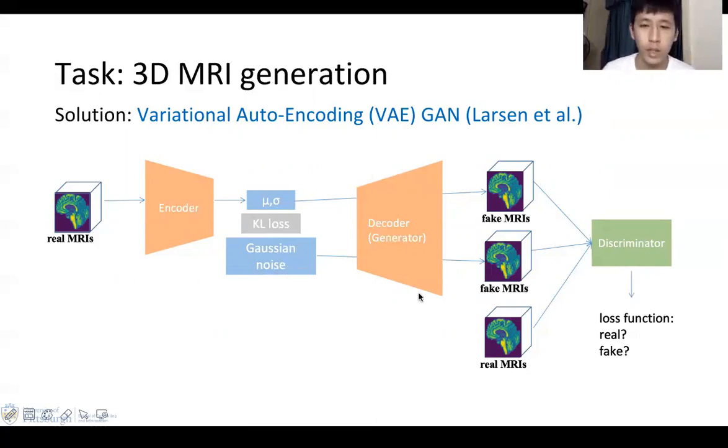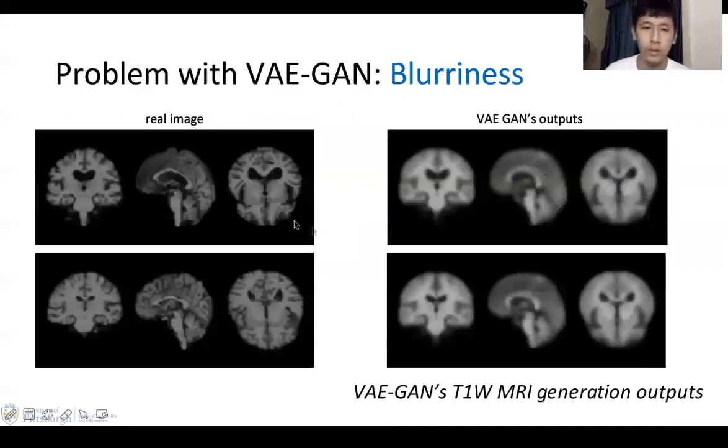That comes with a side effect, unfortunately. The encoder aims to learn only two parameters, the mean and the variance, so the output is essentially Gaussian. This process will lose too much information from the original distribution. Now we can see the comparison of the real images and the VAE GAN's output. This is a direct result from using KL loss and two-parameter output in the latent space.